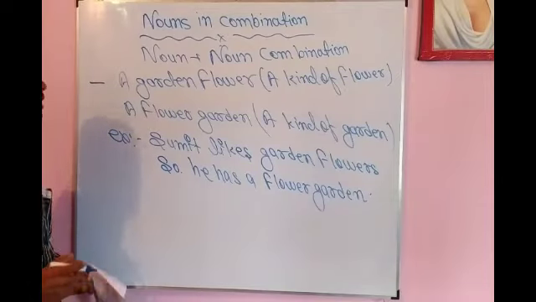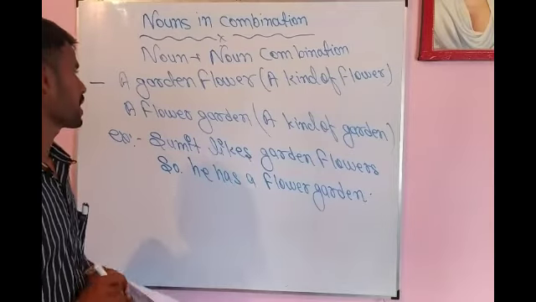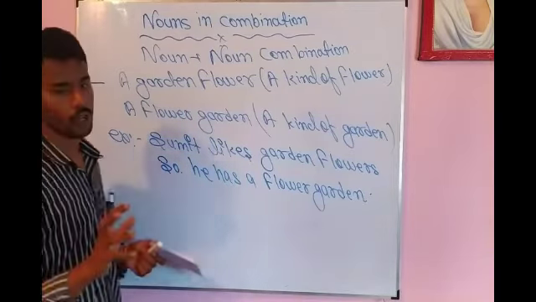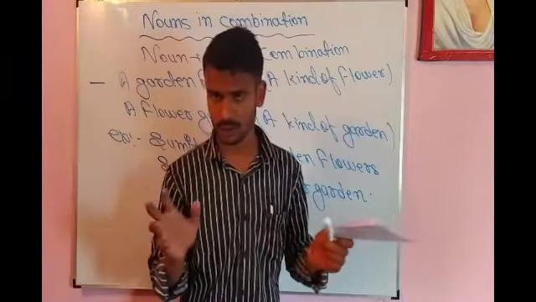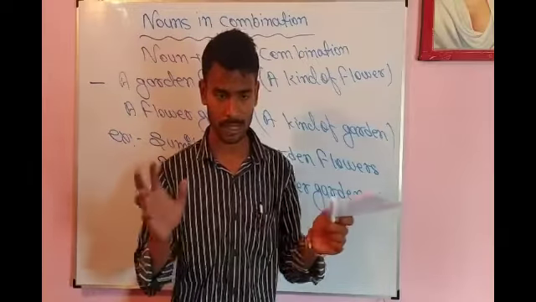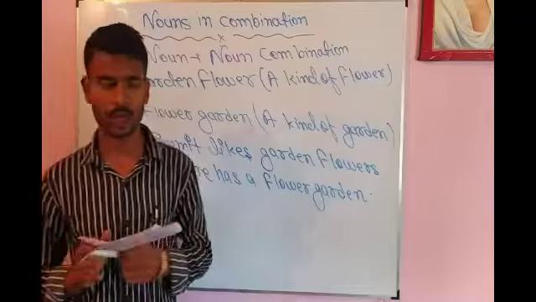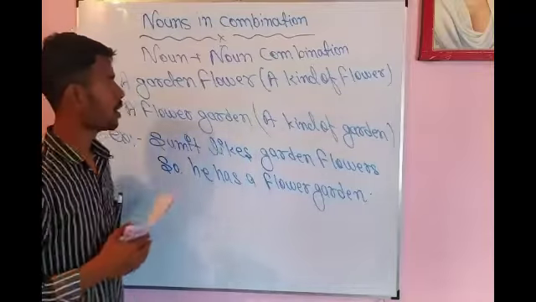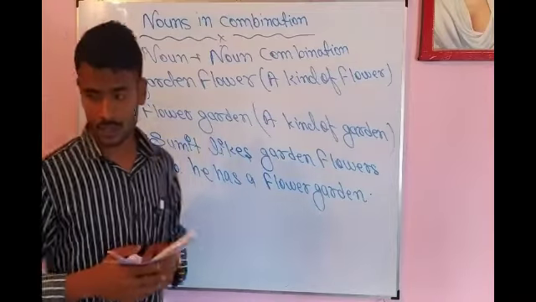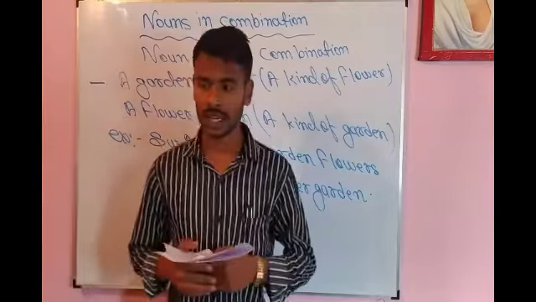Now we have the second composition, noun plus noun combination. The meaning of combination is to combine something together. Two people, two things, when they are mixed together it is called combination. Okay, and the verb is combine. For example, better opportunities combined with better knowledge give a better result. I repeat, better opportunities combined with better knowledge give a better result. अगर आपके पास नॉलेज भी बढ़िया है, मौका भी बढ़िया है, तो डेफिनेटली इसका परिणाम भी बढ़िया ही होगा.